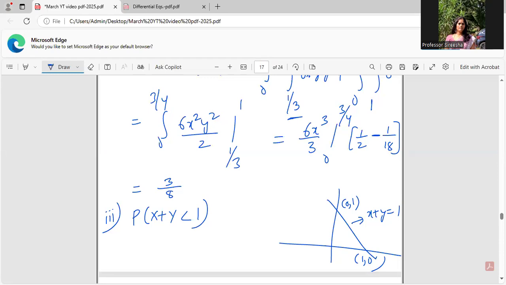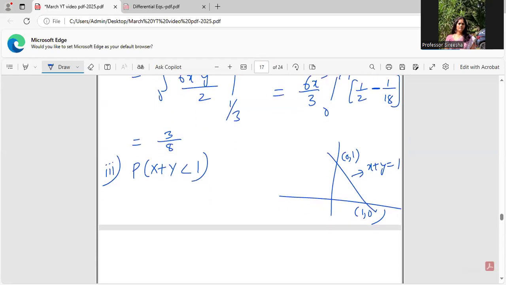Accordingly, I'll fix because double integral is always a region of integration. The least value of y or x I will take outside as constant limits. If I'm taking a vertical strip, that means a strip parallel to y-axis, then I'll be having the limits for y. If I'm taking a strip parallel to x-axis, then I'll be having the limits for x. Now, least value is on x-axis where y is equal to 0, guys. And then y is equal to 1 minus x.